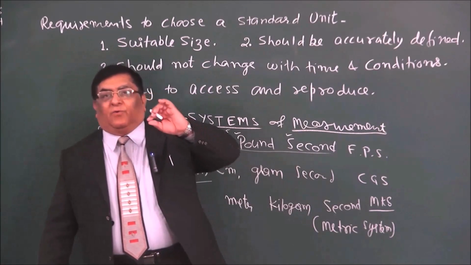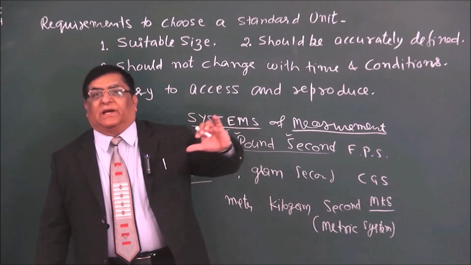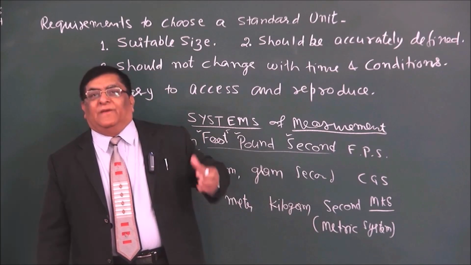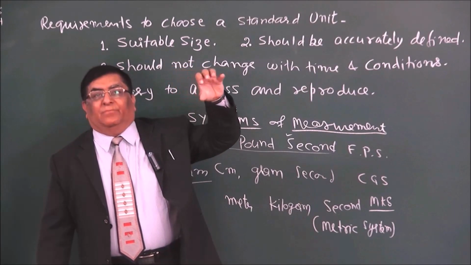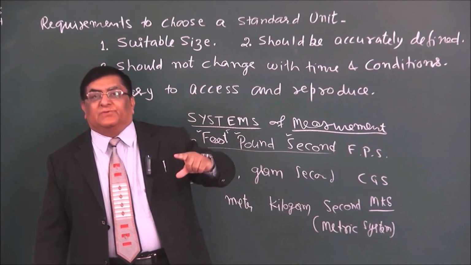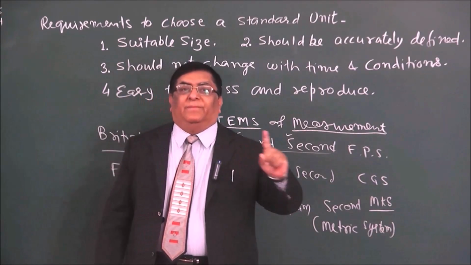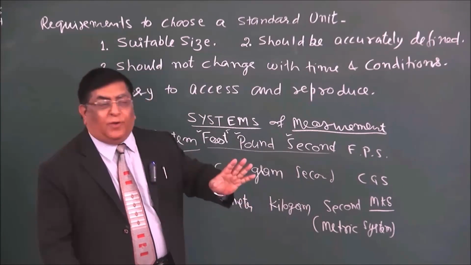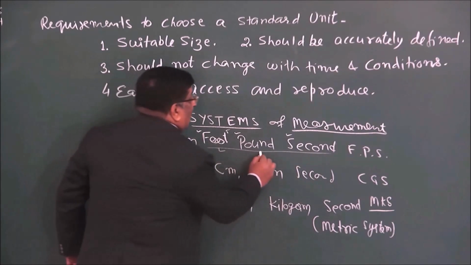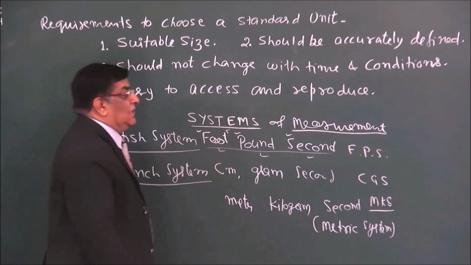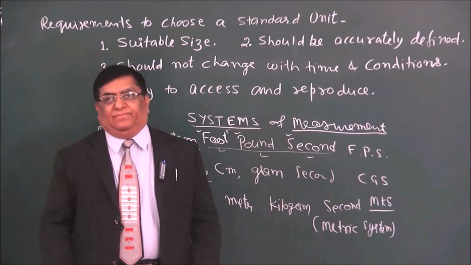We had a quantity that was electric current. We had a quantity that is luminosity of a light bulb. So these quantities also have to be measured, and these cannot be measured in only these three: length, mass and time system. So we had to change our system.